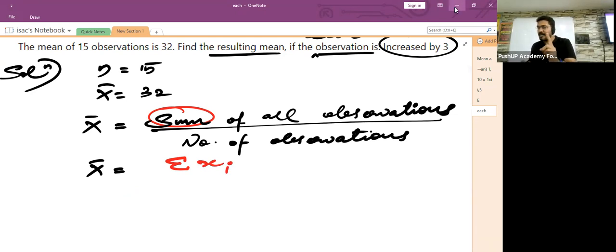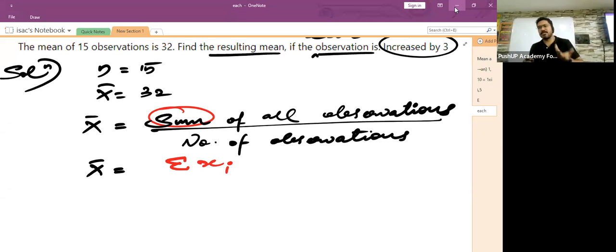What is xi, children? Multiple times I told you what is xi. Xi means each and every observation given to you in the list, where i stands for the position in which each and every observation is kept. Okay, so you understood the meaning of xi.